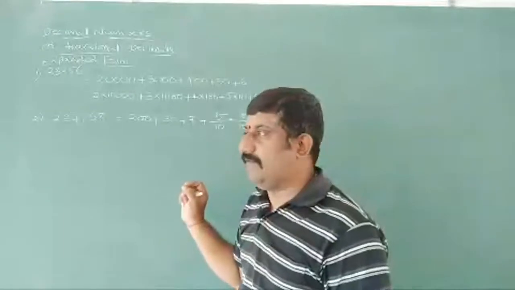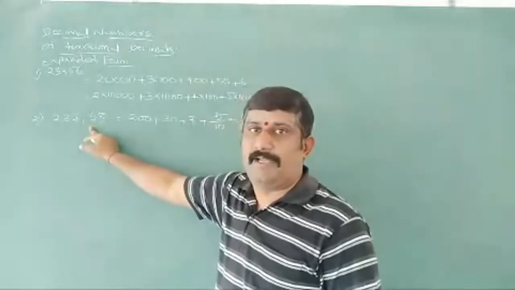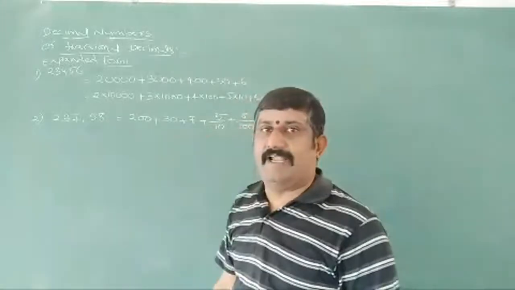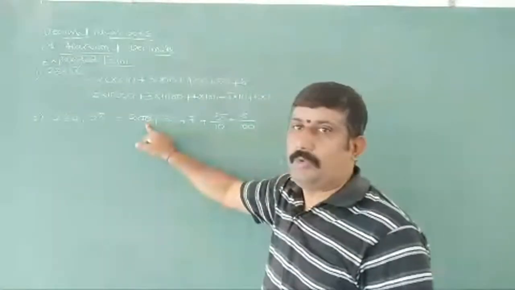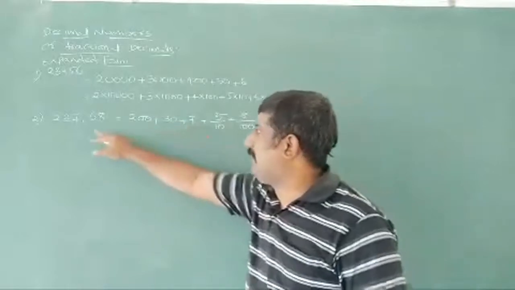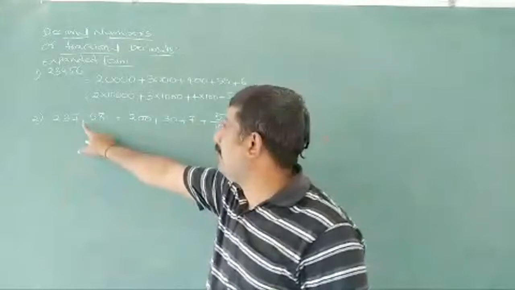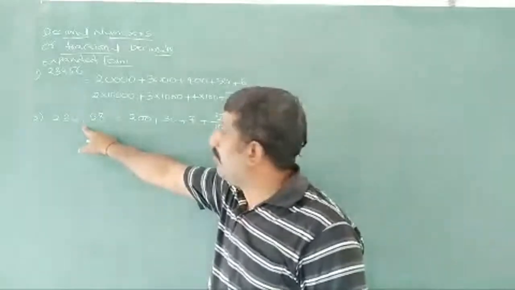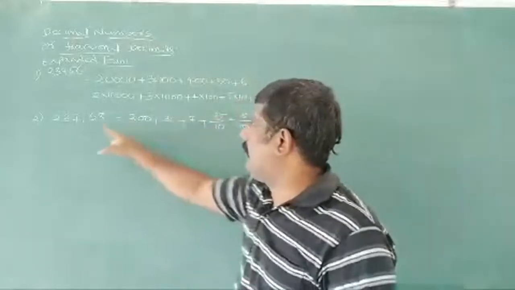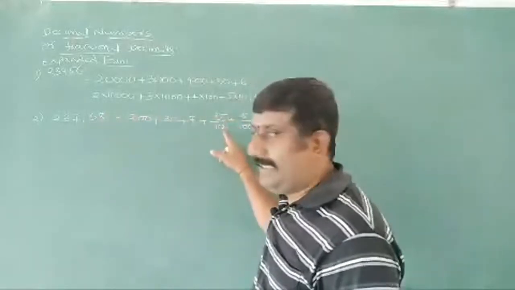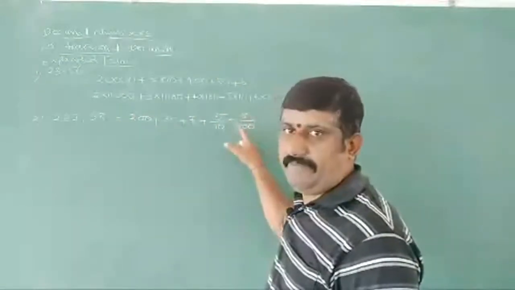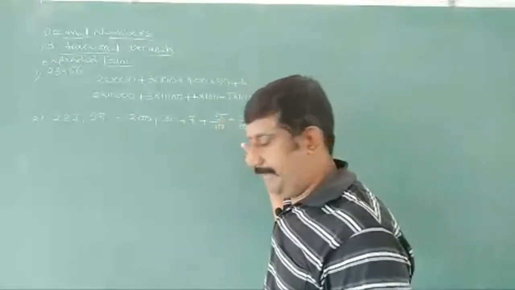Now coming to the second one, 237.58. 237.58 can be written as 200 plus 30 plus 7. But after the decimal, this is the decimal point we can say here. After the decimal point, what do we have? 5 and 8. So for the first number we write 5 by 10 and for the second number we write 8 by 100. 5 by 10, 8 by 100.